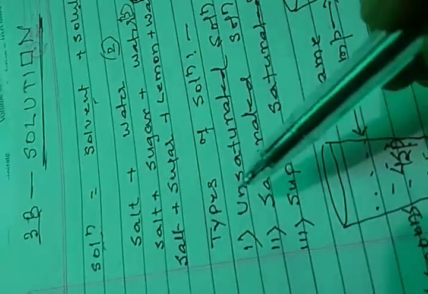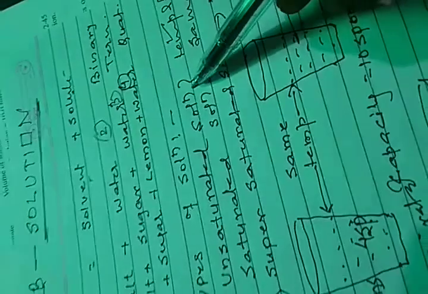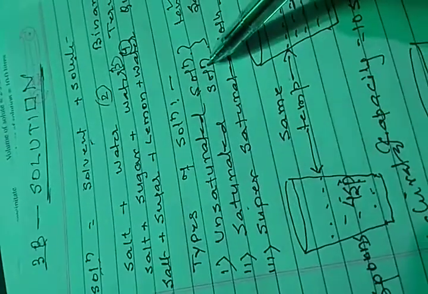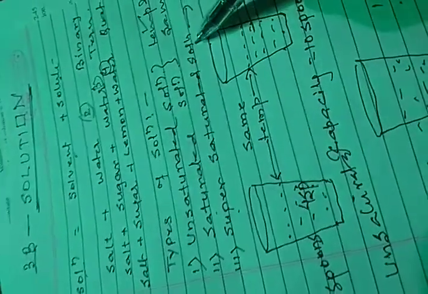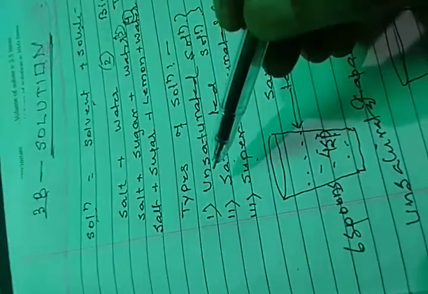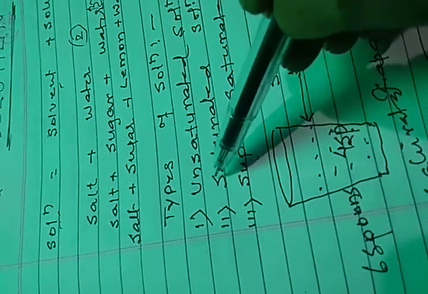So, on the basis of the amount of solute dissolved in a solution, they are of 3 types. They are unsaturated solution, saturated solution, supersaturated solution. If we go back in class 8,